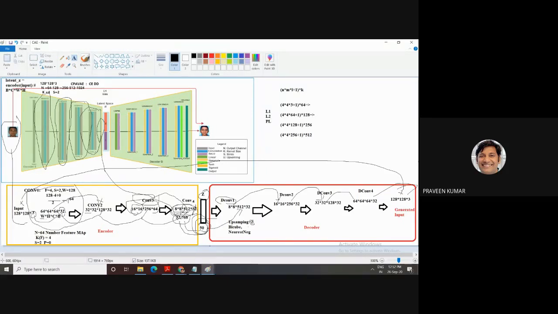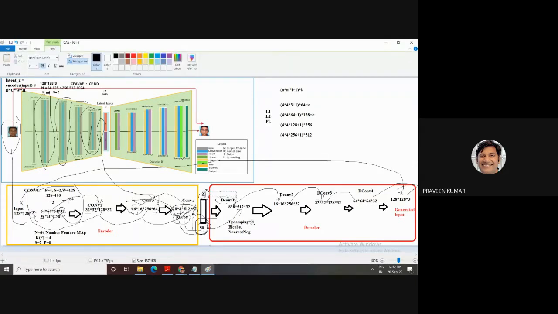Initially my image is 128, then after the first convolution my image is 64, then after the next convolution my image is 32 cross 32, then next is 16, then next is 8 cross 8. Then this 8 cross 8, I convert into only 50 values. Initially I have this many values, 128 cross 128 cross 3. This is converted into 50. This Z is known as the latent vector.